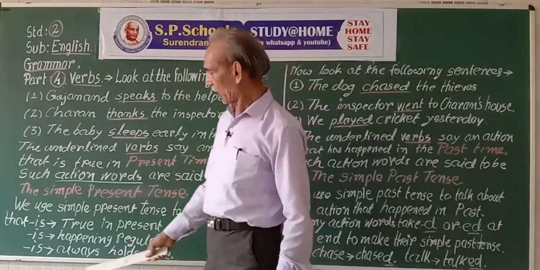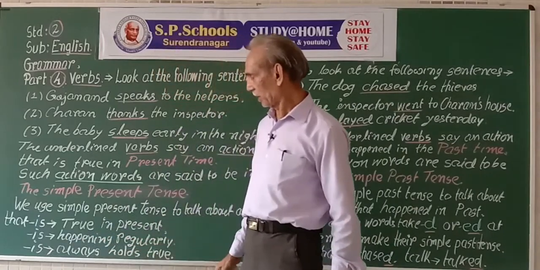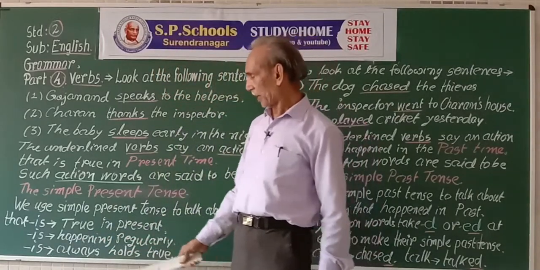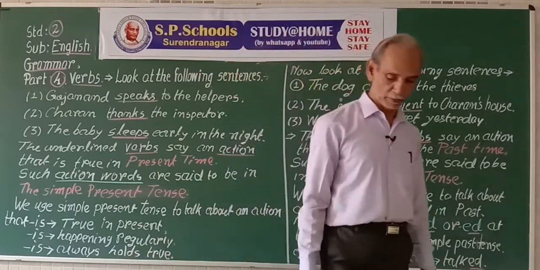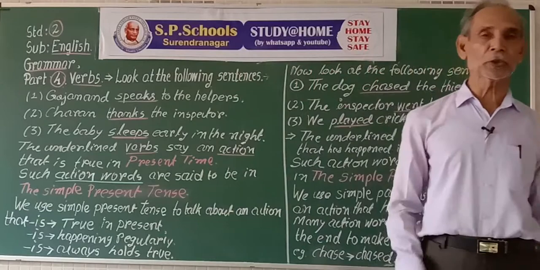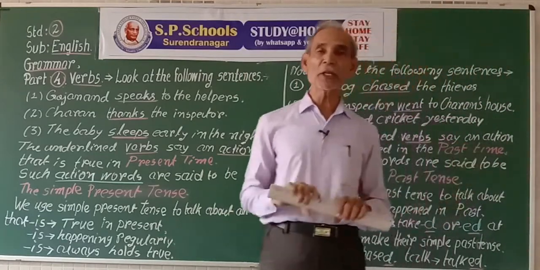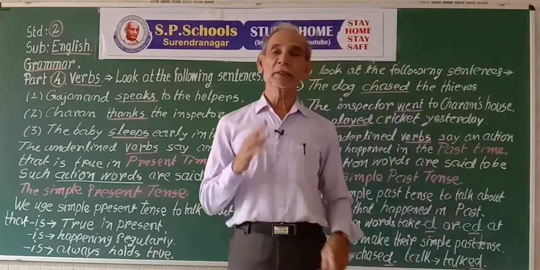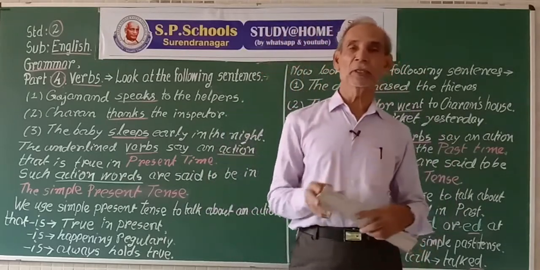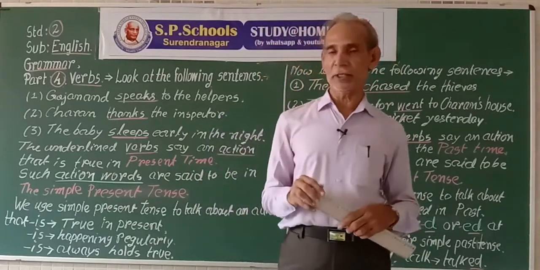Also, the action that always holds true, a universal truth. To express such actions, we use simple present tense. For example, the sun rises in the east. This action is true for always.